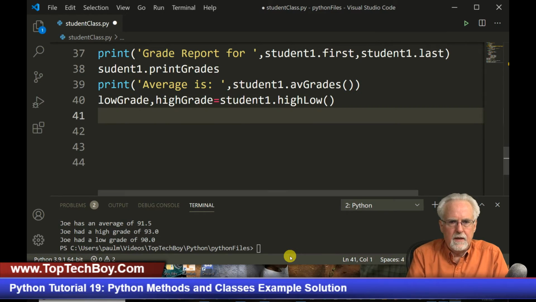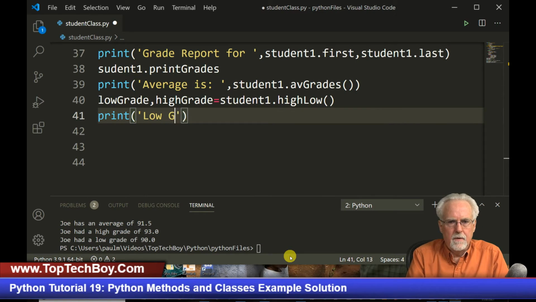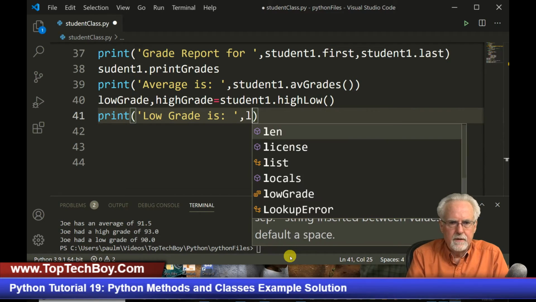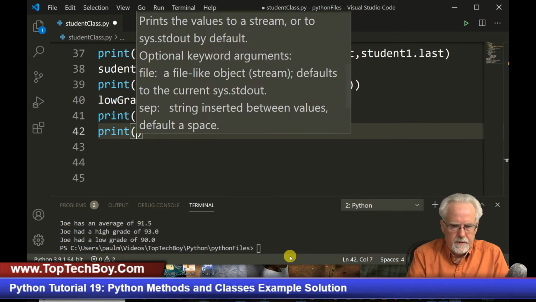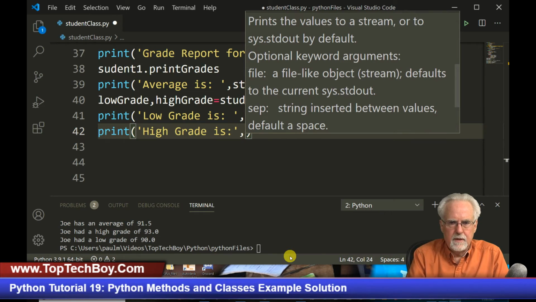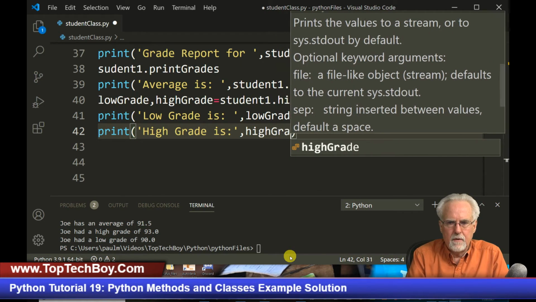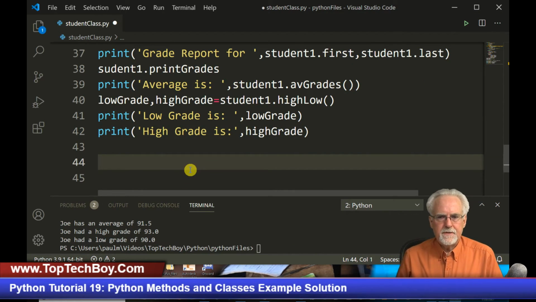I'm calling it, and now I'm going to print low grade is, and then comma, low grade, and then print high grade is, and then comma, high outside the string, comma, high grade. All right, does that make sense?